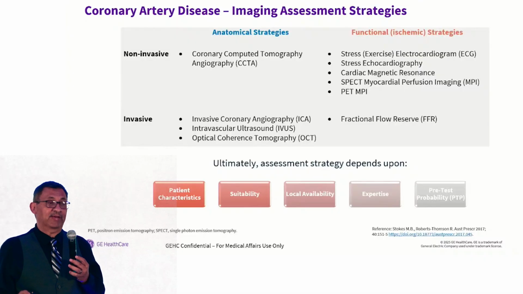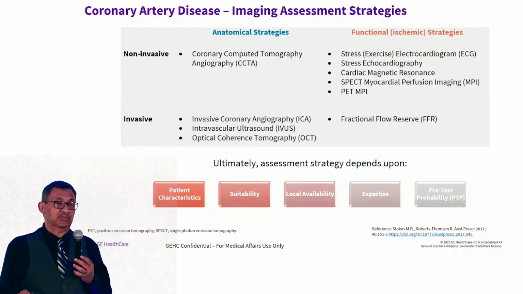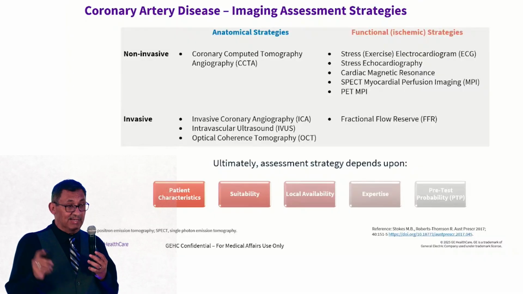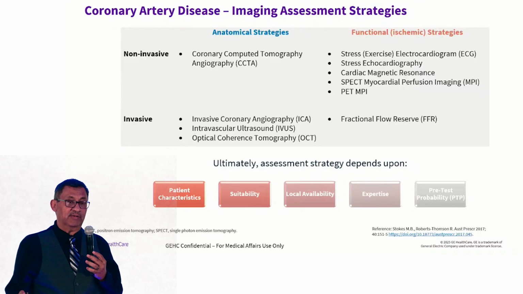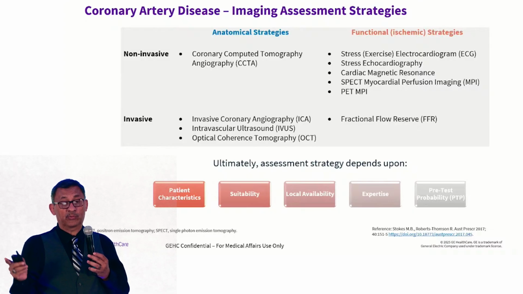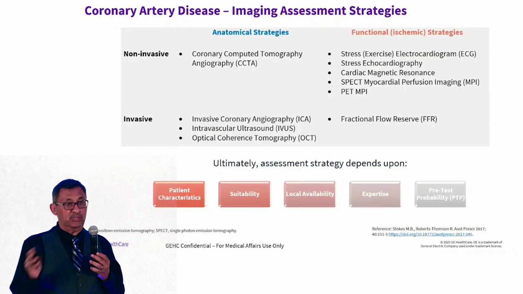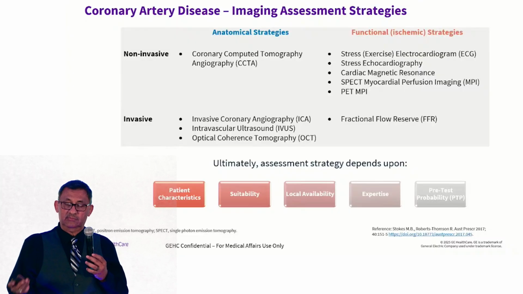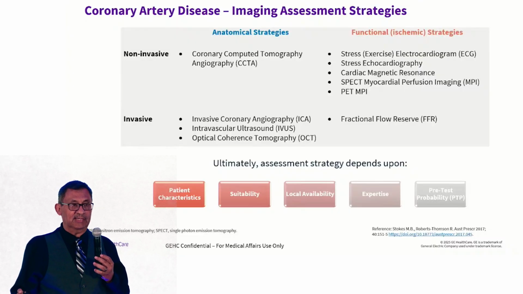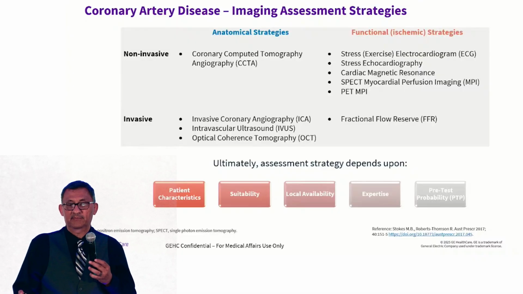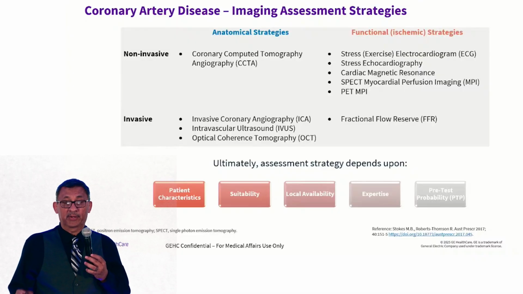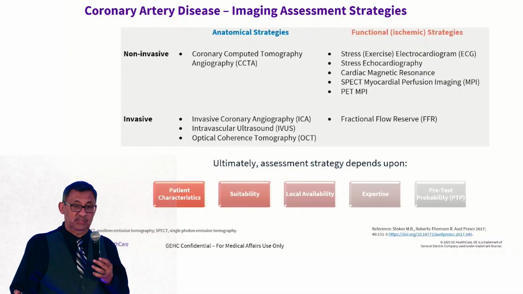You can do intravascular ultrasound. You can do optical coherence tomography. All those are anatomical strategies, but the bottom ones are invasive. And then on the right, we did put fractional flow reserve as invasive, even though we'll talk that you can do it with CT. But originally it was done in the cath lab, so that's why we put it as invasive. But you also can do functional imaging strategies.